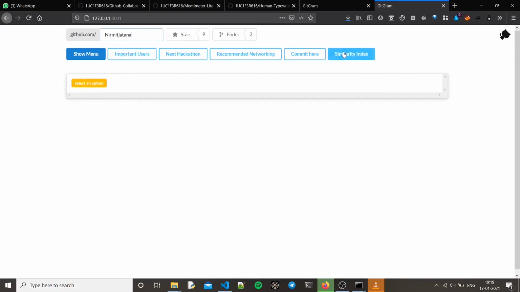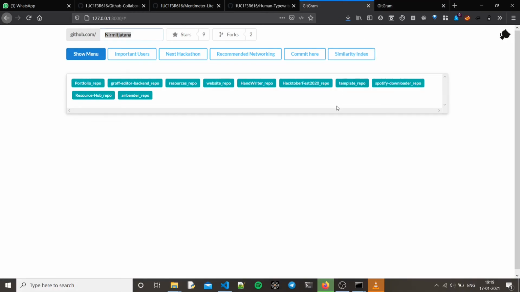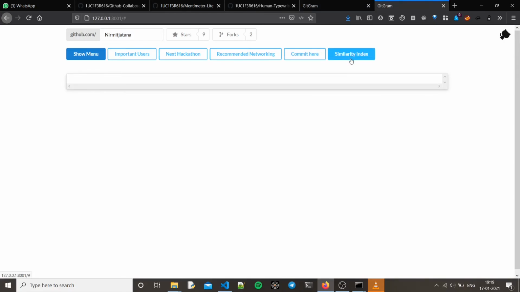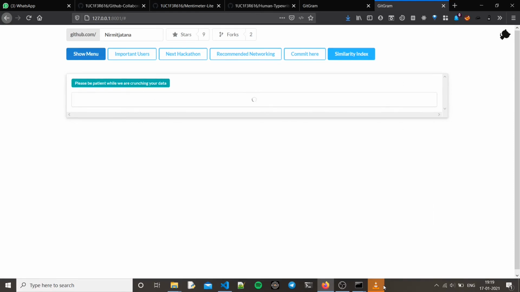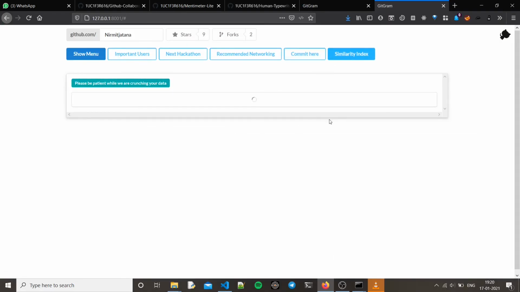Okay, so let's check the similarity index part here. If we see the similarity index, we find that Nirmit should be committing, okay, this is commit here, so Nirmit should be committing in these repositories, it's suggested. And let's see the similarity index. It gives the similarity index between the different users in Nirmit's network, like Nirmit is similar to this user, but I think there is some problem in this code because it's giving very similar results. I think I need to rewrite the code for the similarity index.